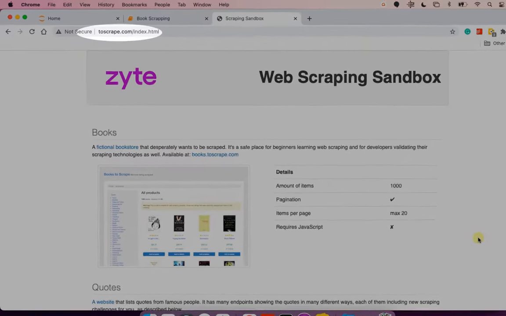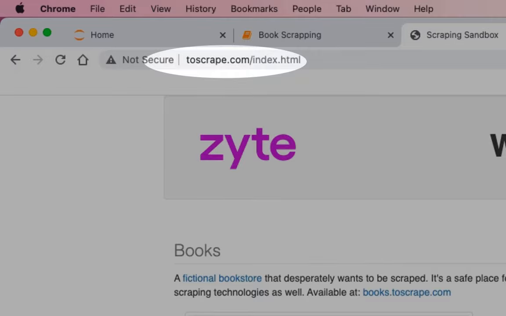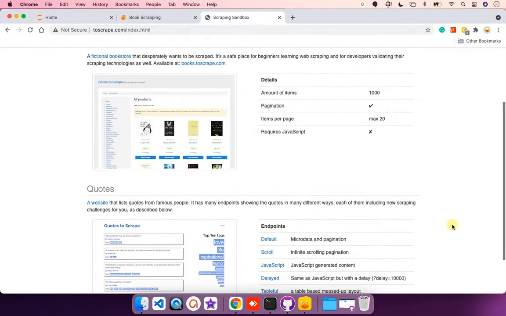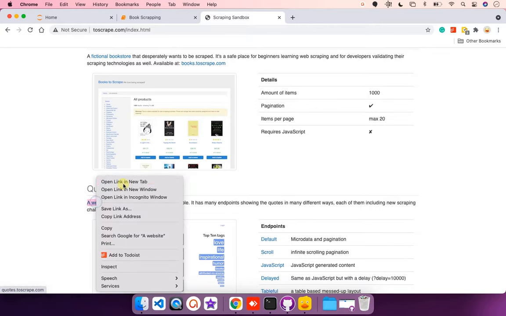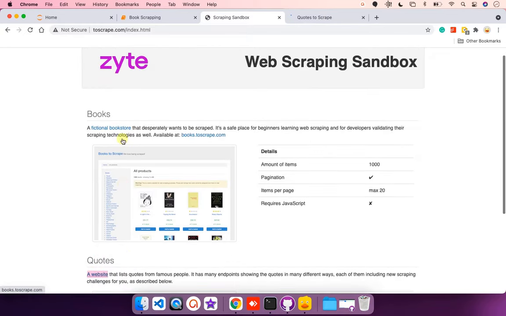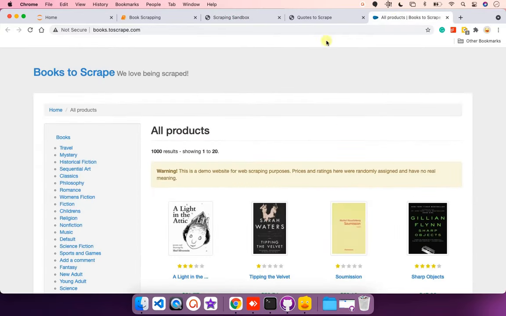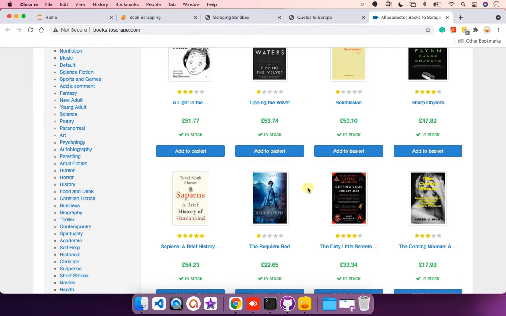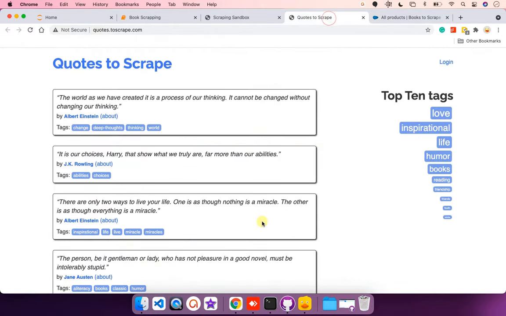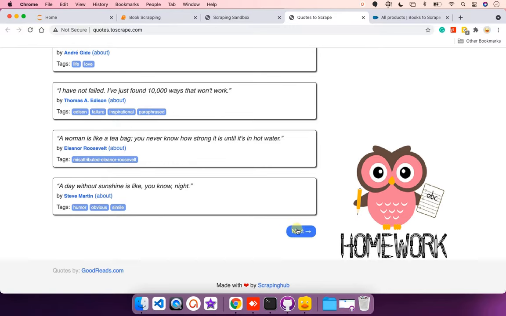This is the website toscrape.com that we are gonna scrape. This site has two subsites. First one is quotes list and second one is book list. I'm gonna scrape book list for you and keeping the quote list site for homework.